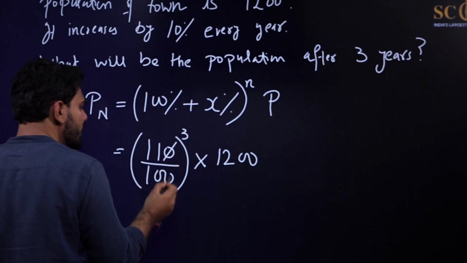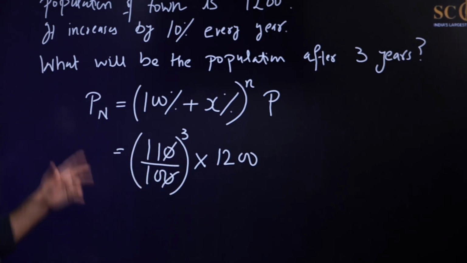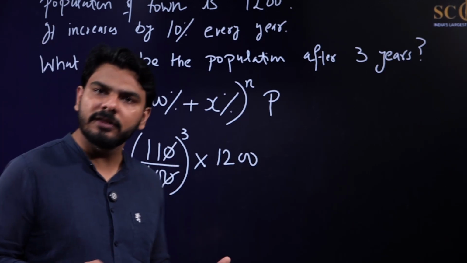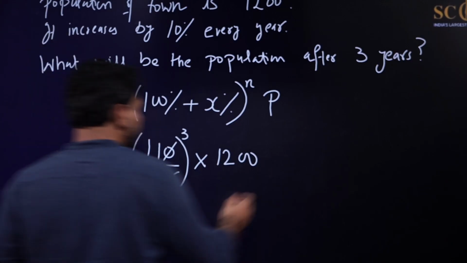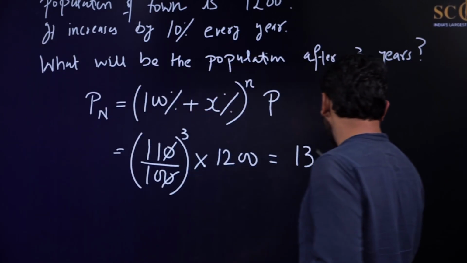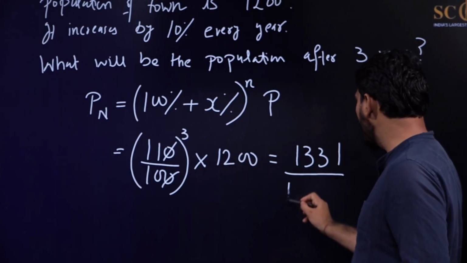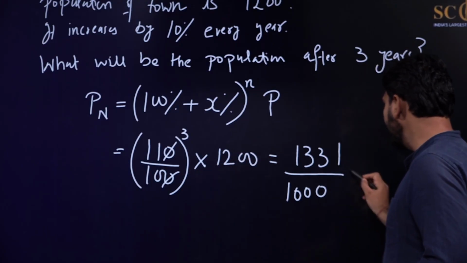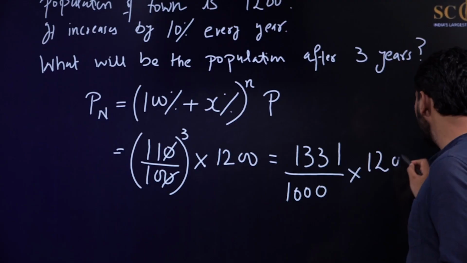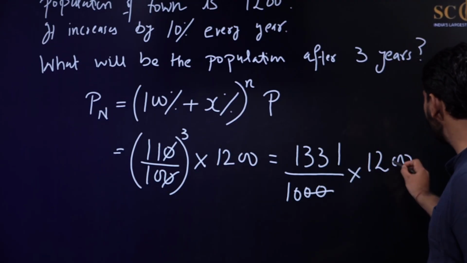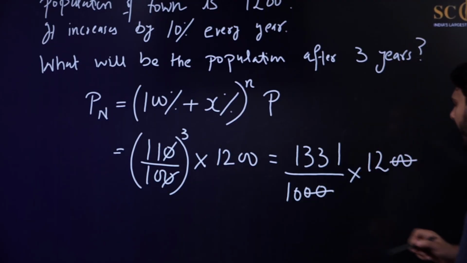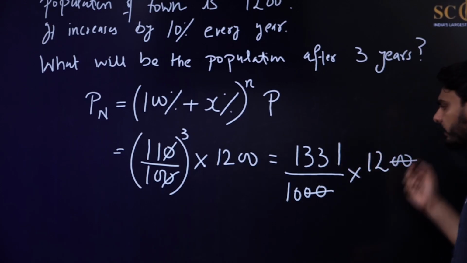Now you know that this 0 will be cancelled with this 0. And 11 cube is how much? 11 cube is 1331. So 1331 divided by 10 cube, which is 1000, multiplied by 1200. Now you can cancel these two zeros with these two zeros and just multiply 1331 with 12.